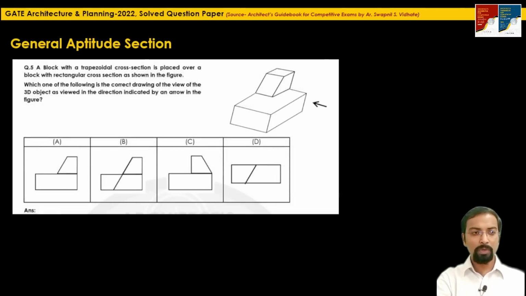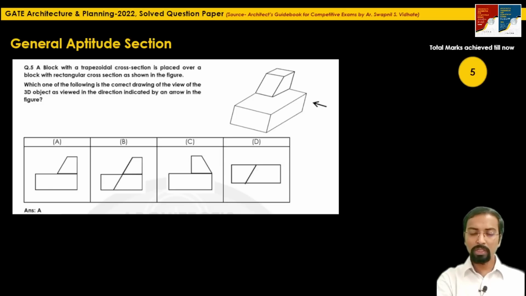The next question, very simple question. A block with trapezoidal cross section is placed over a block with a rectangular cross section as shown in the figure. Which of the following is the correct drawing of the view of 3D object as viewed in the direction indicated by arrow in the figure? From this direction, what will be the elevation? So very easy question. Answer will be option A.